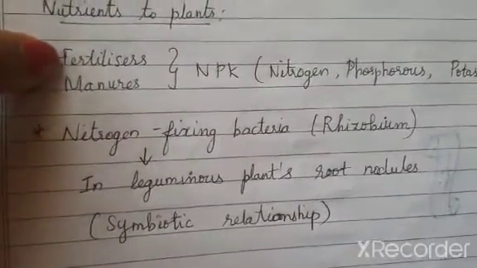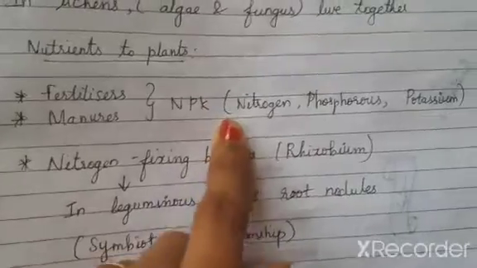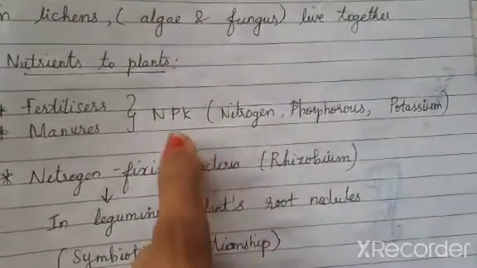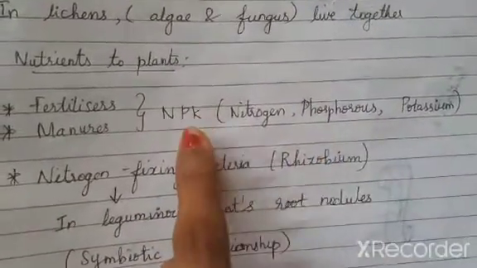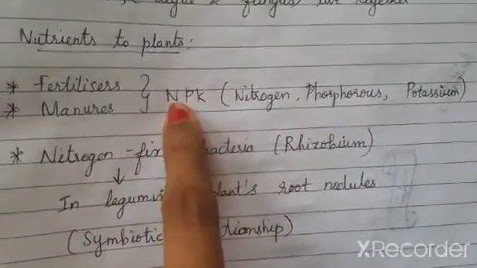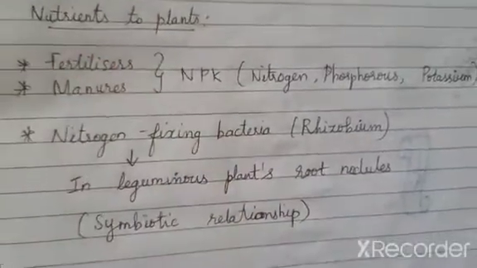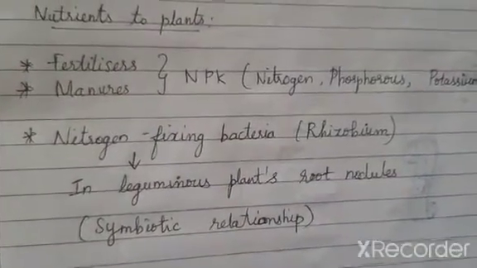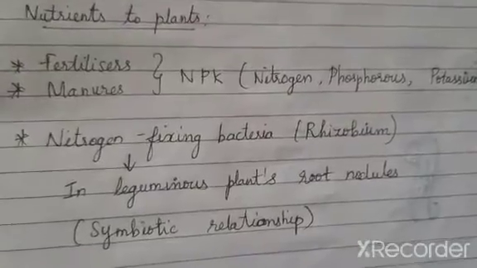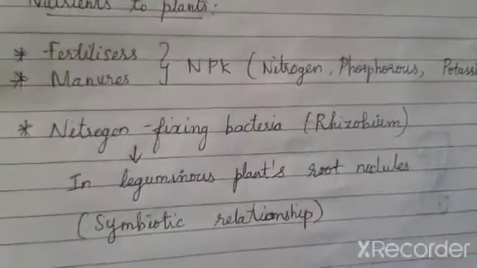Fertilizer is a combination of chemicals, like the famous fertilizer NPK, where N stands for nitrogen, P for phosphorus, and K for potassium, your chemical elements. Okay, NPK. That is a famous fertilizer which would be sprayed onto the soil in the field so that the soil regains its nutrients supplied to the plant.